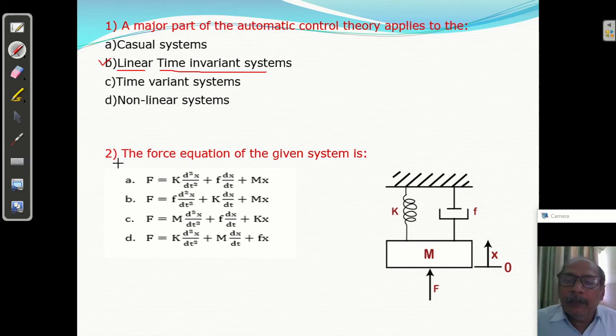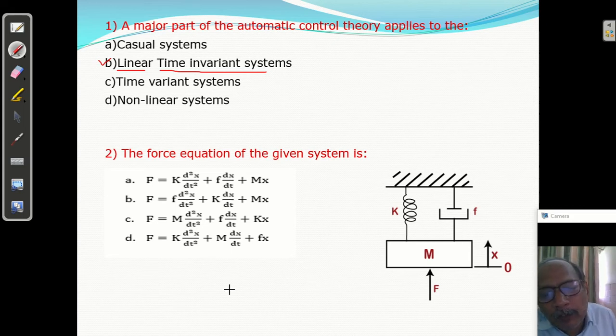Second question, we have the force equation for this diagram. Here this is the mass, the dash part having the value of small f, and spring K. We are applying force, so the mass will travel by a distance x.